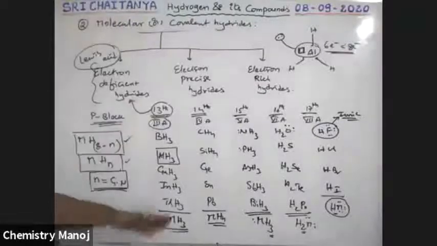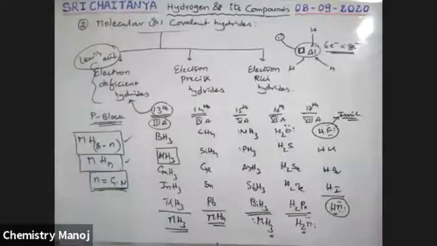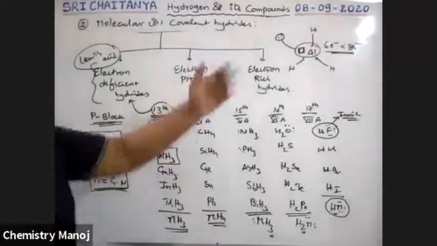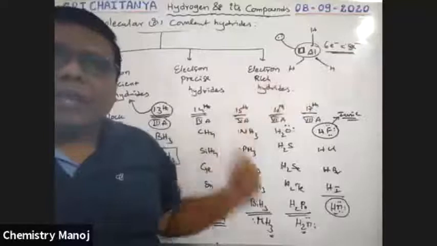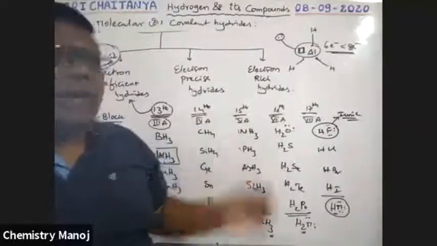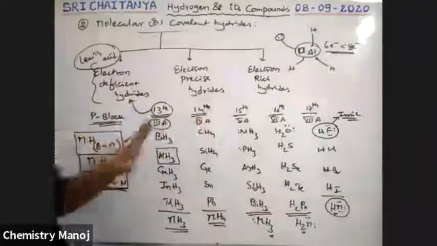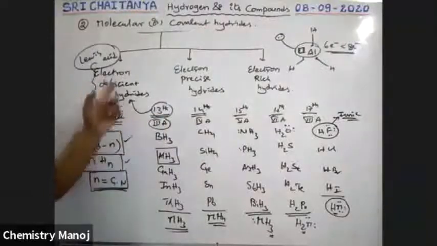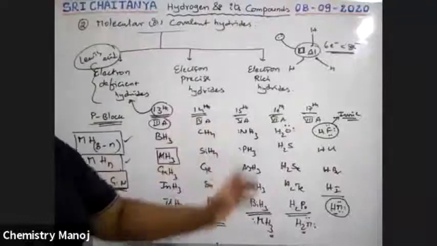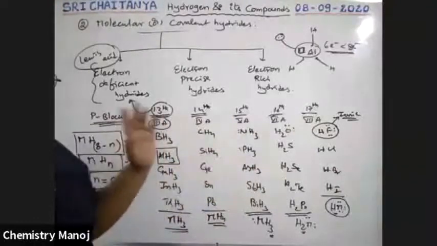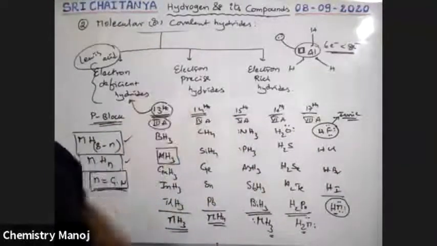Our 13th group element hydrides are Lewis acids, because the central atom has an electron gap, that is, it has an empty orbital. So among p-block elements, 13th group elements give electron deficient hydrides. In these electron deficient hydrides, the central atom has less than 8 electrons. That is electron deficient.